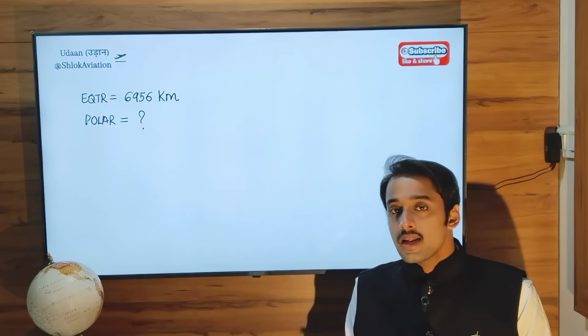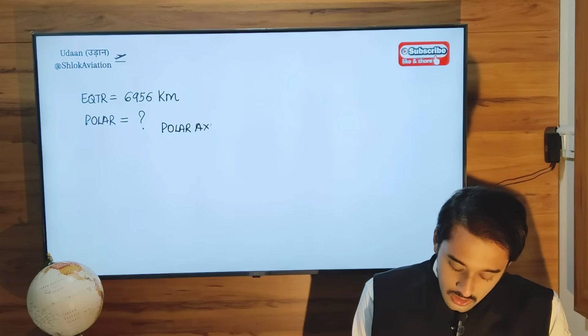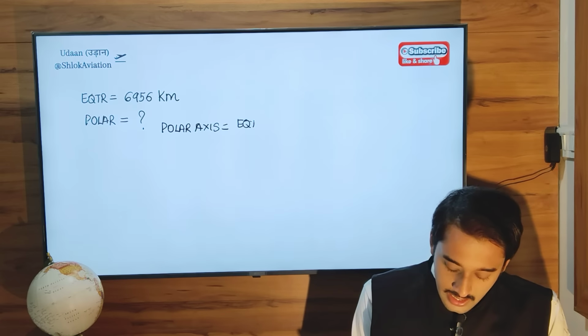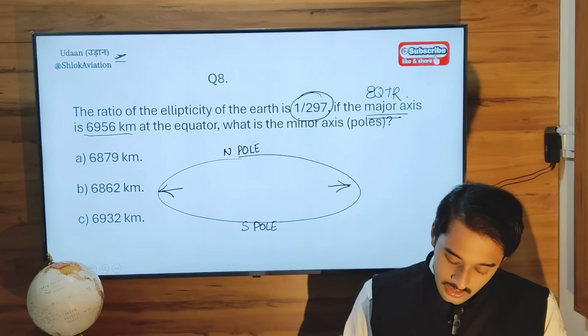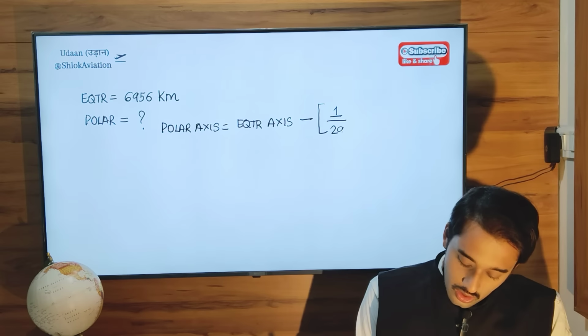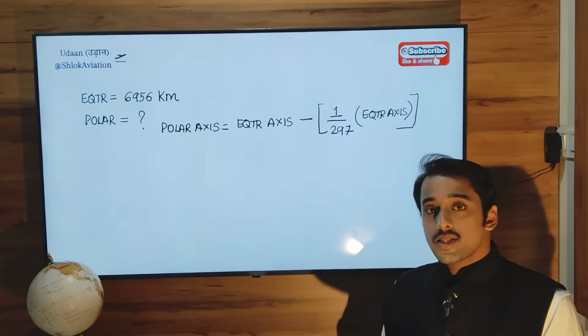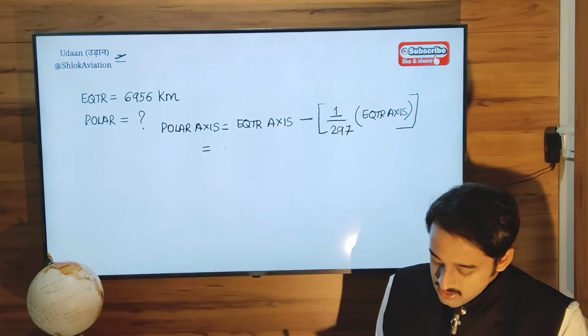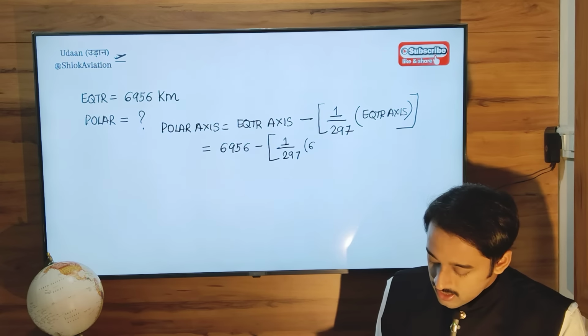We know that polar will be lesser than the equator, so our answer will be polar axis equals the equatorial axis less by a difference of, as given in the question, 1 by 297 of the equatorial axis. So let's put the values: 6956 minus 1 by 297 times 6956.